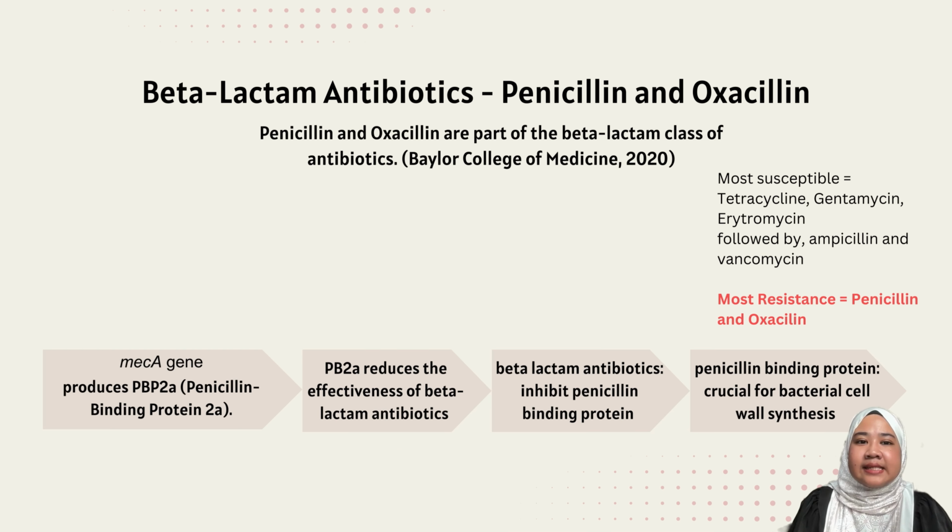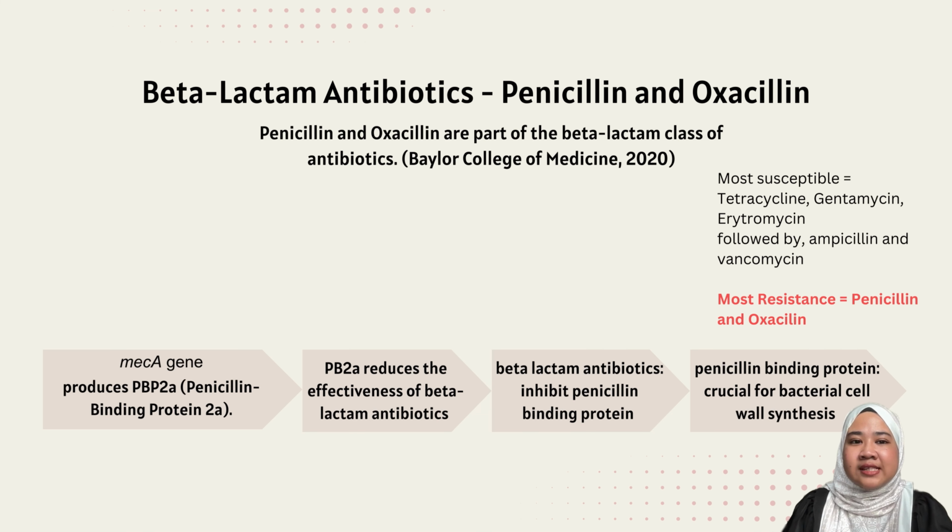On this slide, we discuss the mechanism of beta-lactam antibiotics, specifically penicillin and oxacillin, which are part of the beta-lactam class. These antibiotics typically work by inhibiting penicillin-binding protein, crucial for bacterial cell wall synthesis. However, in CoNS isolates that carry the mecA gene, resistance is mediated through the production of PBP2A, an altered penicillin-binding protein. PBP2A reduces the effectiveness of beta-lactam antibiotics, including penicillin and oxacillin, by not binding to these drugs. As a result, bacteria can continue synthesizing their cell walls even in the presence of the antibiotics, leading to resistance.